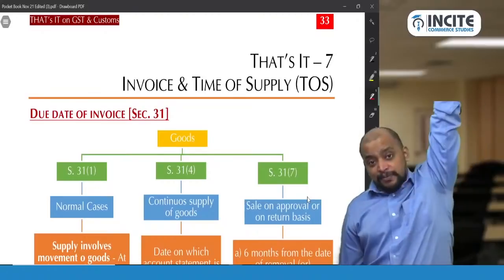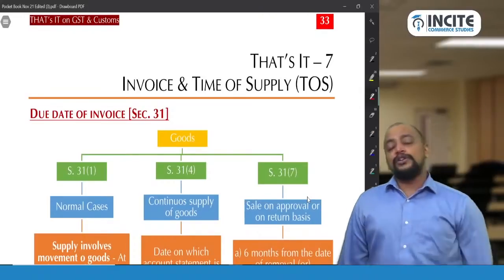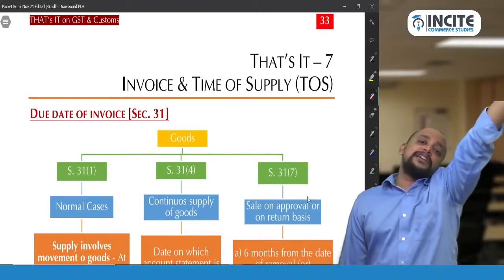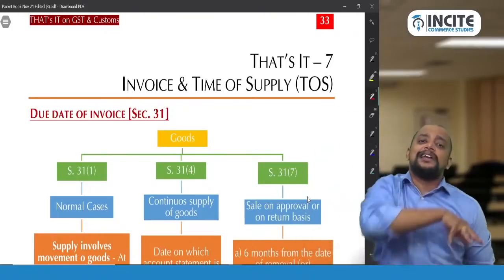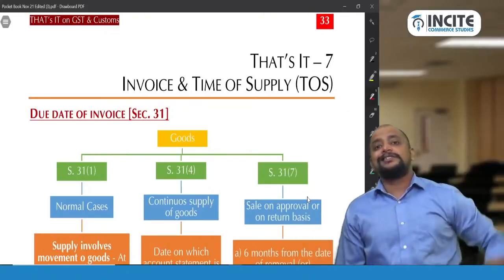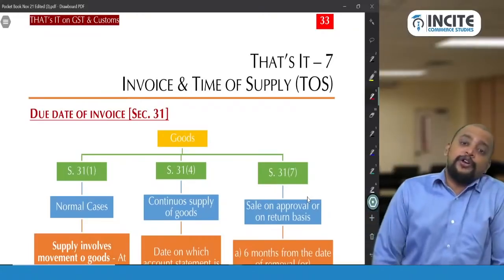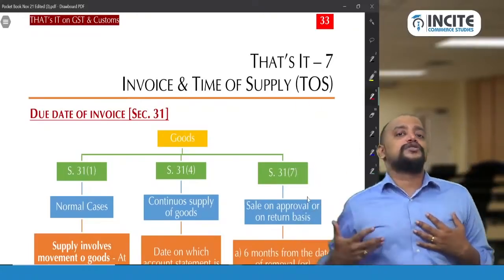It would have already been taxed in Jan 2020 because the time of supply in case of services is on the date on which payment is received or invoice is raised, whichever is earlier. So therefore they would have already taxed it in January. So it should not be taxed in February. You understood or not?